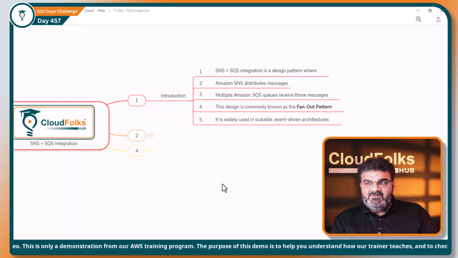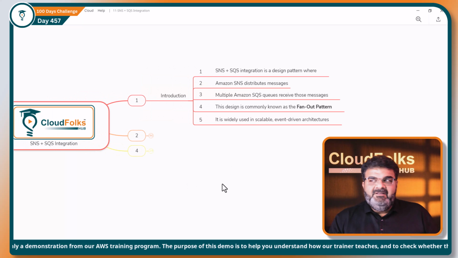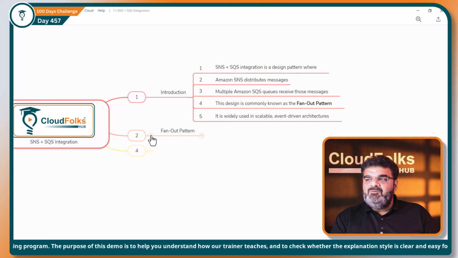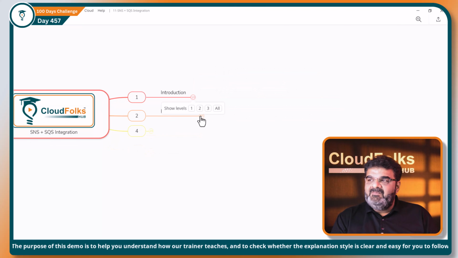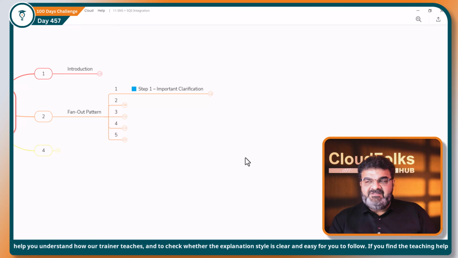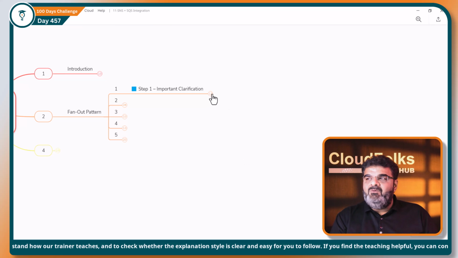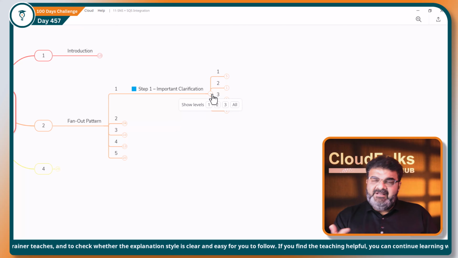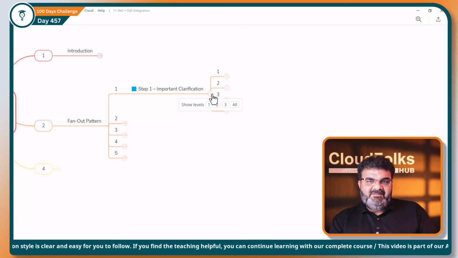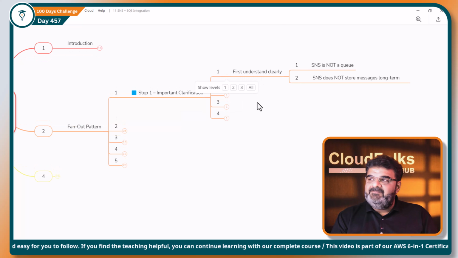Now the question is, why should I do this, right? Why should I use an SQS queue along with SNS? So I'm going to explain it to you over here. First of all, step 1, important clarification. I know that you now have a clear idea about this. We already discussed it in the previous video as well, but still, before I explain this integration, this is the most important part.